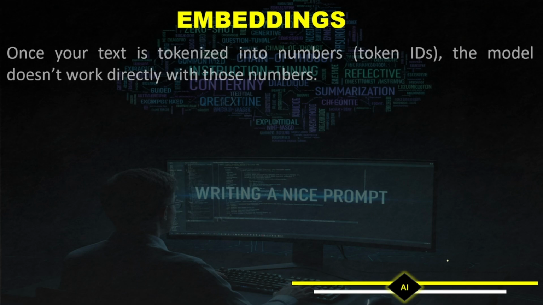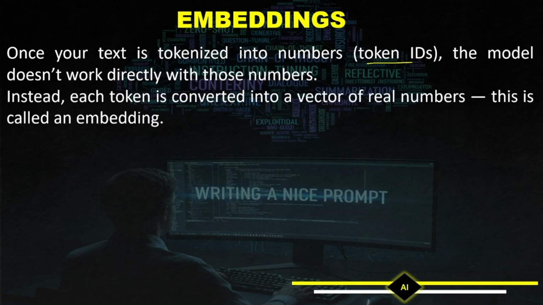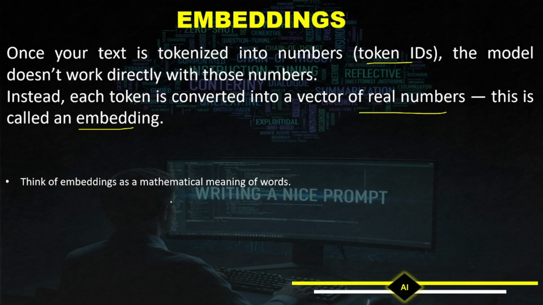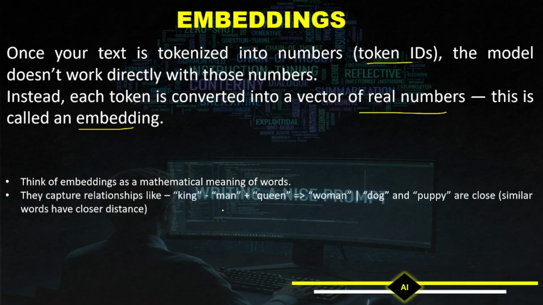And then comes embedding. Once your text is tokenized, as we have seen in the previous step, and each one has a token ID, the model doesn't work directly with those numbers. Instead, each token is converted into a vector of real numbers. This is called an embedding. Think of embedding as a mathematical meaning of words. They capture relationships.